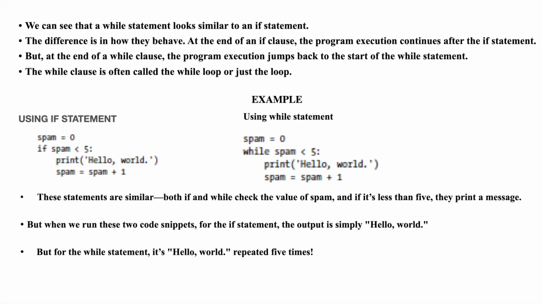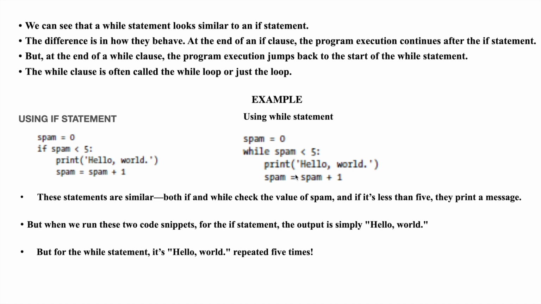We will see. For example, the same code: spam is equal to 0. If spam less than 5, print hello world, spam is equal to spam plus 1. The same code is expressed using a while loop here, and in the first case it is expressed using the if statement. So you may say that these statements are similar. No, no, no. Right? The while will print the message hello world 5 times.